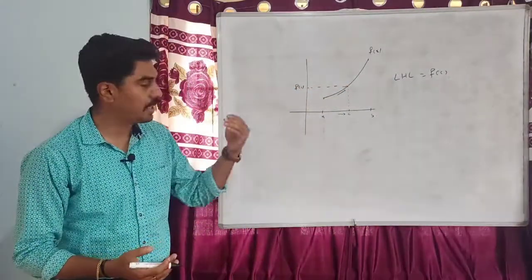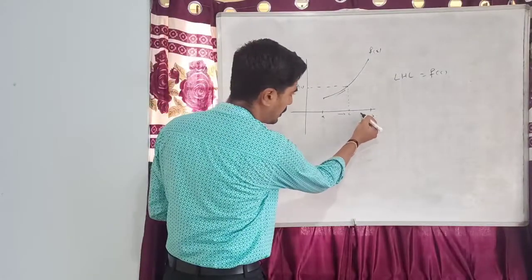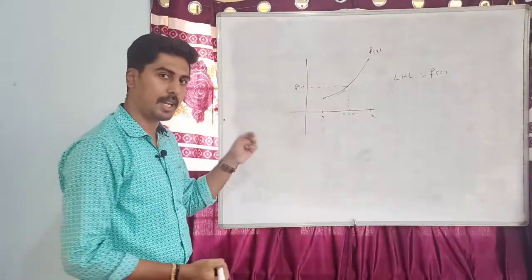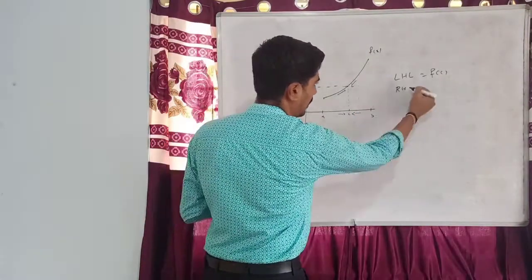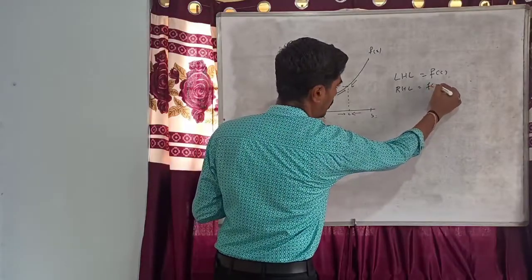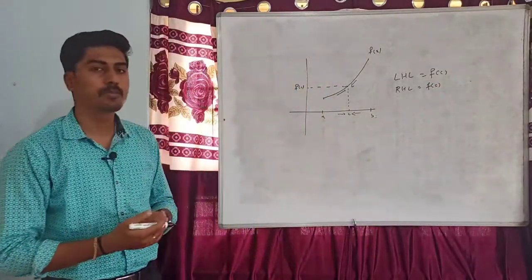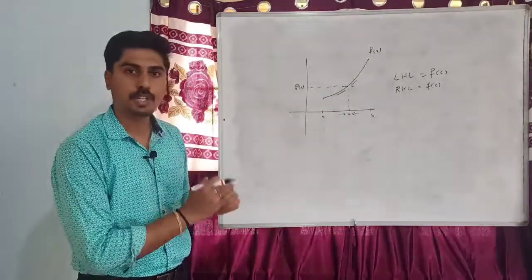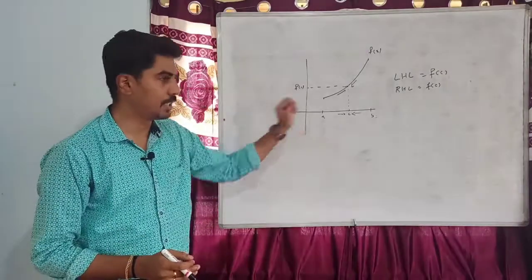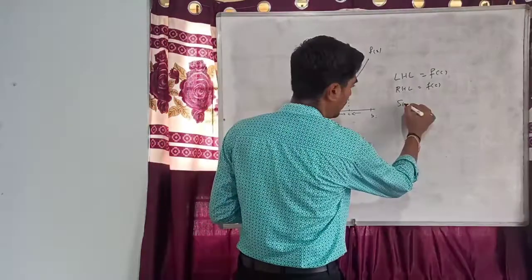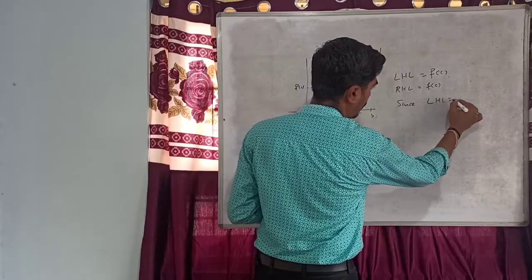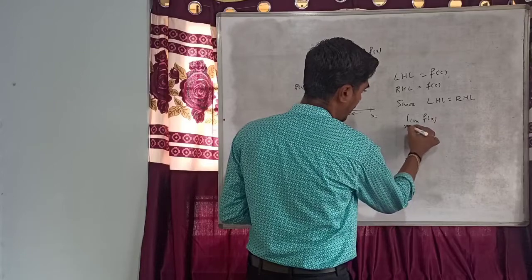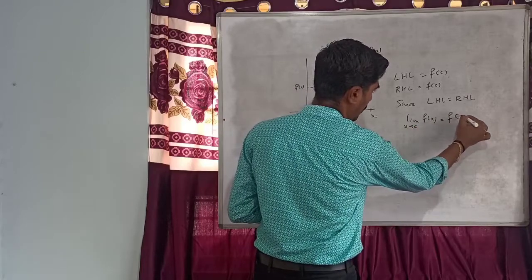Similarly, if I consider the right hand limit, if I approach c from the right hand side, the function decreases and approaches f of c. So the RHL is also equal to f of c. Since LHL and RHL are both equal to f of c, by the definition the limit exists at this point, and we can write, since LHL equals RHL, the limit of f of x as x tends to c is equal to f of c.